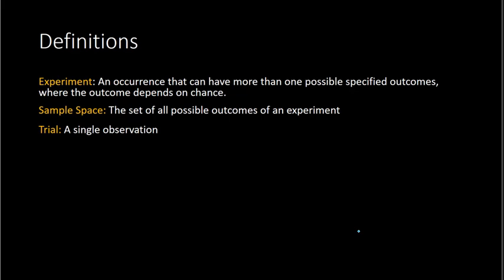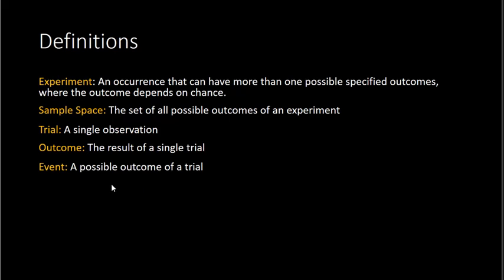Next we have a trial, which is a single observation. So if I roll a dice one time, that would be a trial. Each time I roll the dice, it is a trial. So it's a single observation. And then whatever you get from the trial is called your outcome. So if you roll a 6, the outcome was a 6. That's what happened. If you flip a coin and you got a tail, then the outcome was a tail. So the outcome is the result of just one trial.